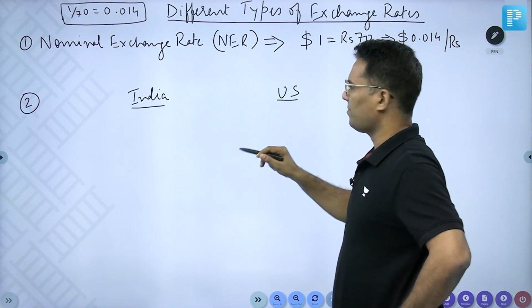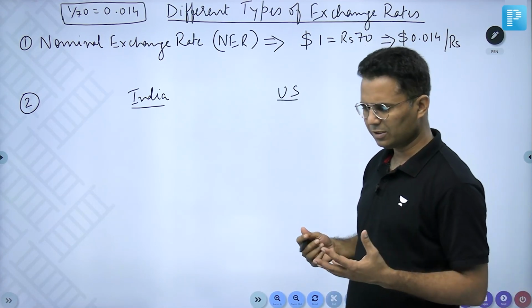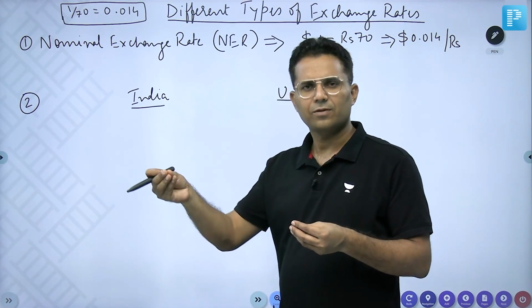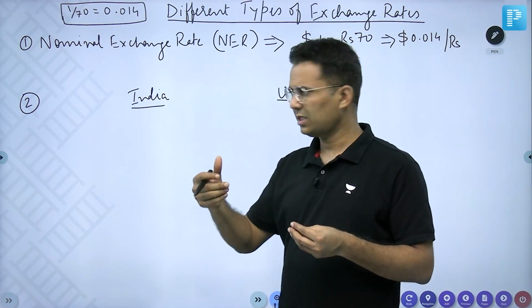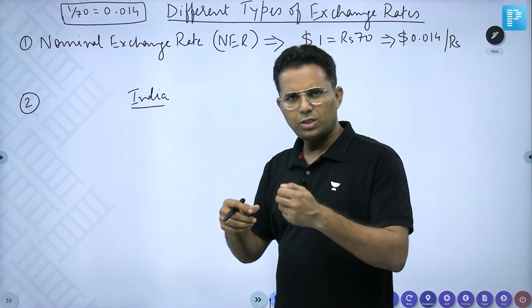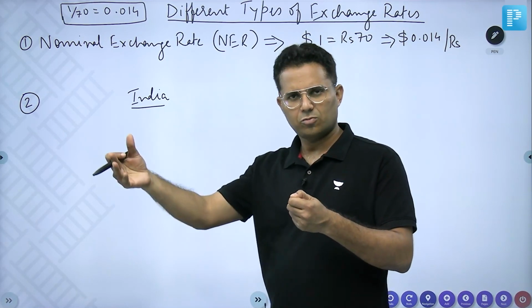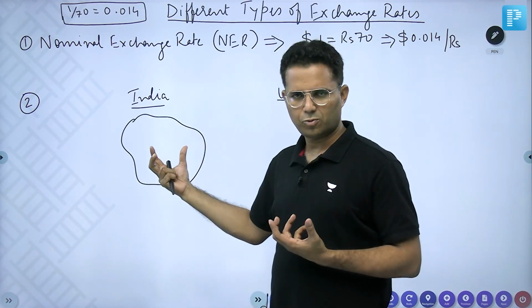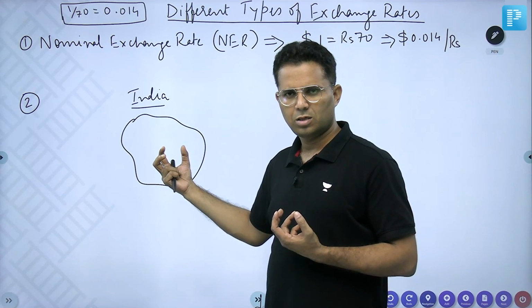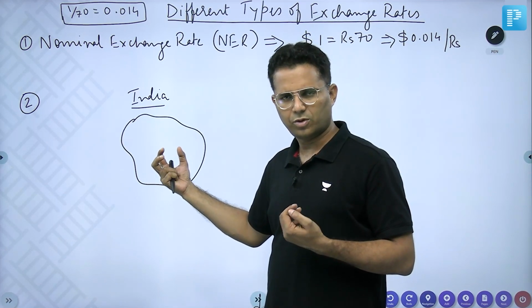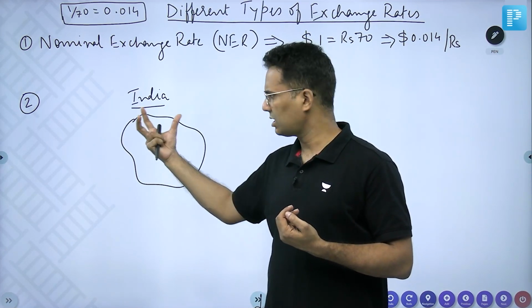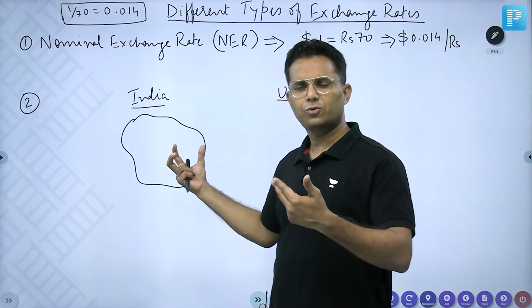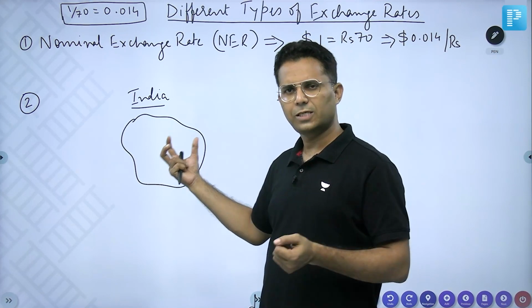I will take 100 different items, 1 unit each of 100 different commodities in India, which is considered as one basket.